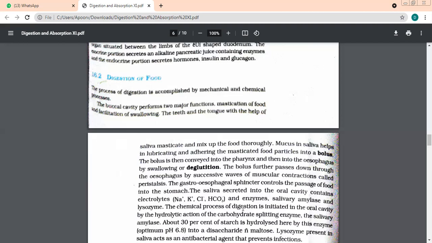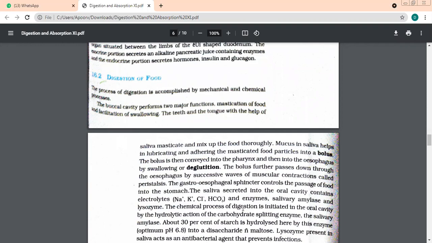So of all the food that you eat, the first thing to start getting digested in the mouth itself is carbohydrates, beta, because we have an enzyme in the mouth which can start breaking carbohydrates. What is the name of the enzyme? Salivary amylase.